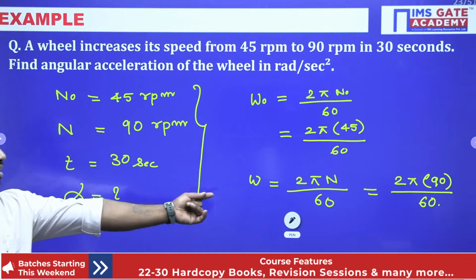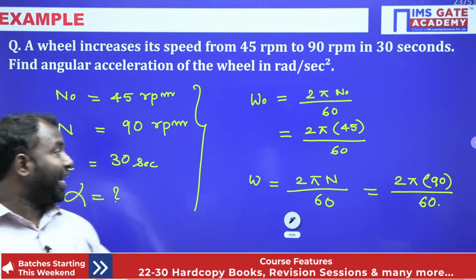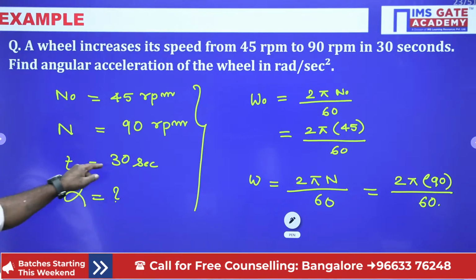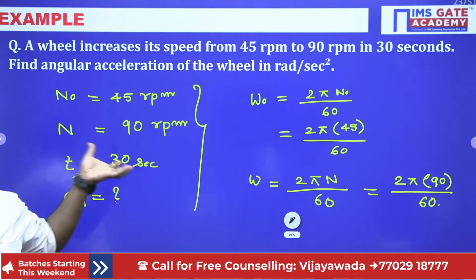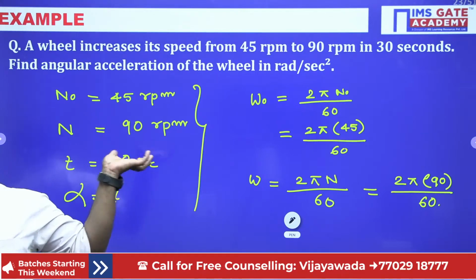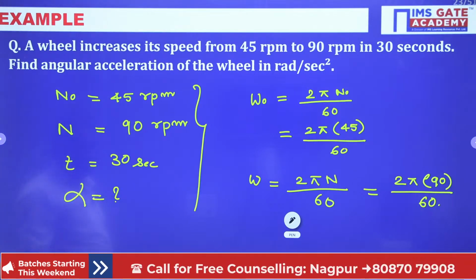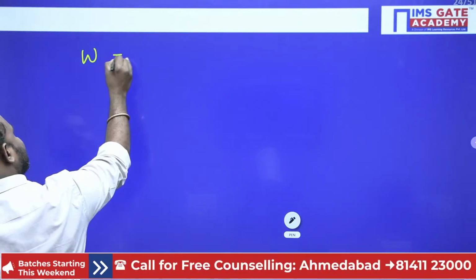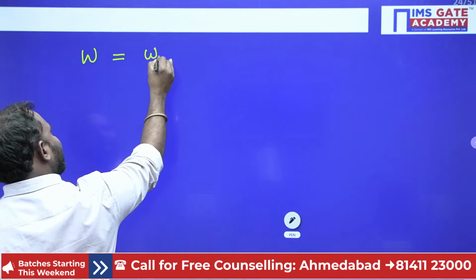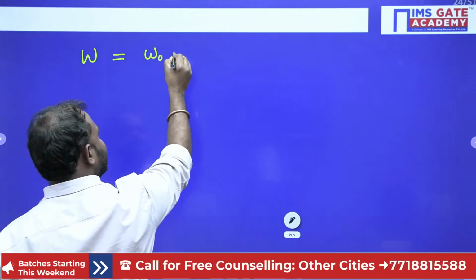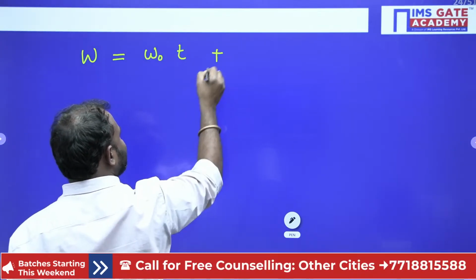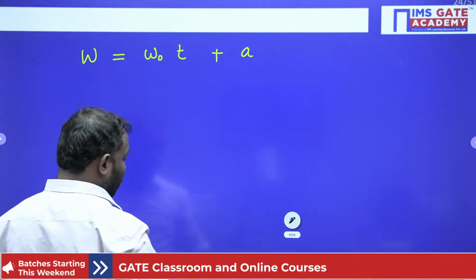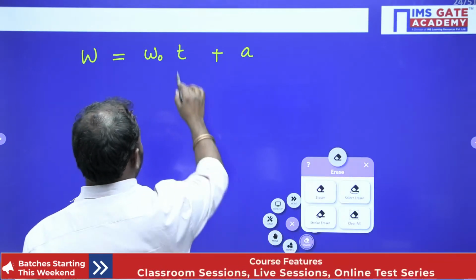Now I know initial angular velocity, I know final angular velocity, and I know the time. Then what equation can I use? My equation: final angular velocity is equal to initial angular velocity plus alpha t. Sorry, omega equals omega naught plus alpha t.